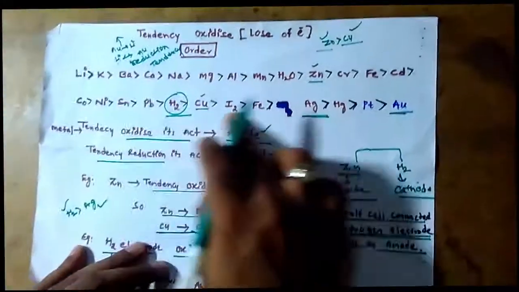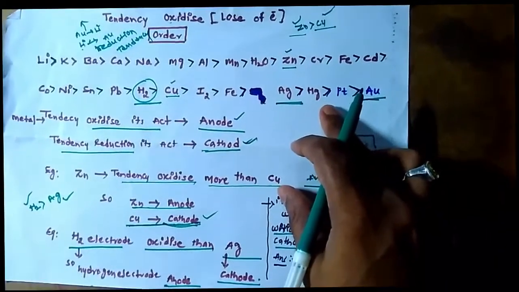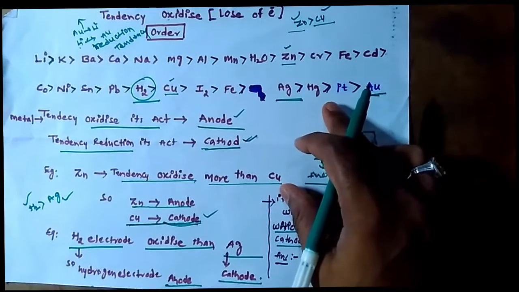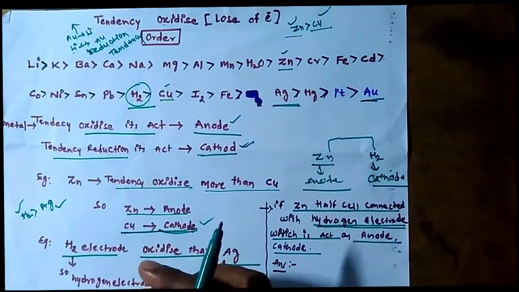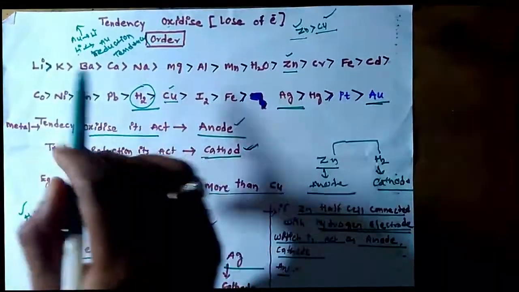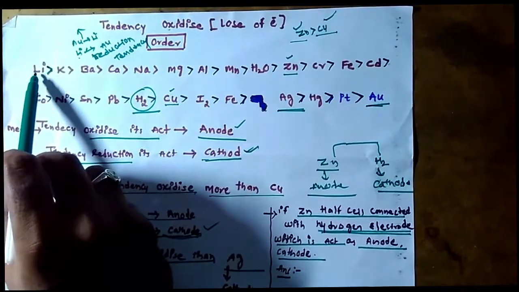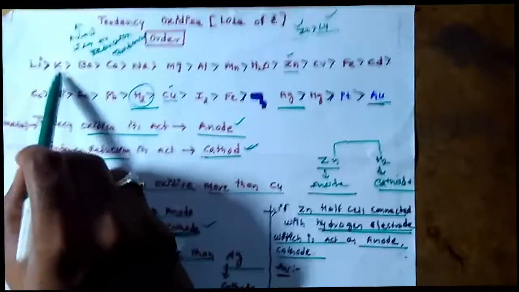So simple. From this order you can easily find out, in the given cell reaction, which acts as an anode and which as a cathode. First, the more oxidizing one acts as an anode, and the other acts as a cathode.